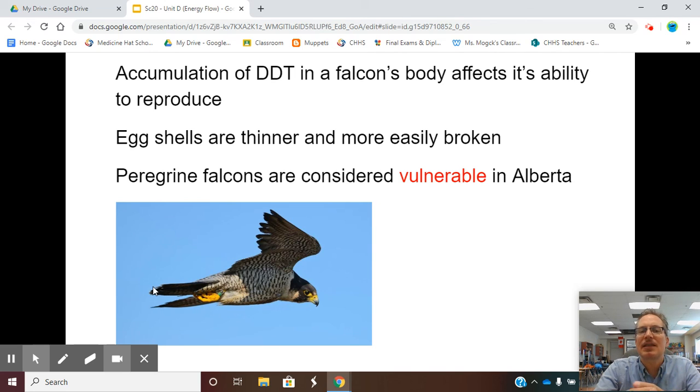The eggs that they laid had shells that were significantly thinner and broke, and therefore it became a really big scare because that national bird, the bald eagle, became closer to endangered. Here, it would have been the peregrine falcon, and they became vulnerable in Alberta. And so legislation put in that DDT is no longer used, and we went from there. But it stayed in the environment for a very, very long time.